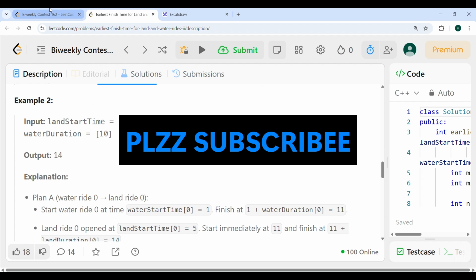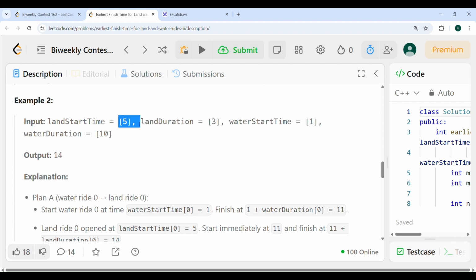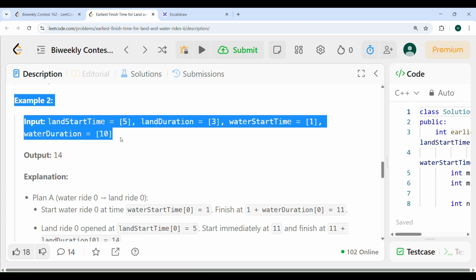One more test case, why not? This is pretty obvious, I guess. You are given a land start of 5, duration 3, and water start 1 and duration 10. Let's say you first took the water ride. It started at 1 and lasts for 10, so 1 plus 10 is 11. After that you will see the land ride has already opened, so you can take that as well, and it will take 3 more, so 11 plus 3 will be 14. This is the solution for this example.